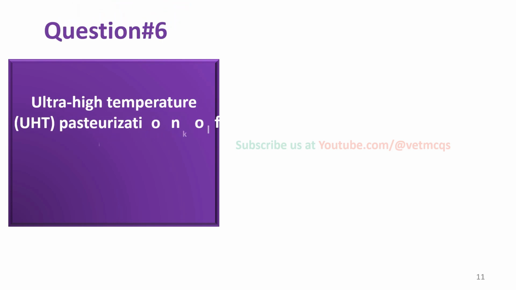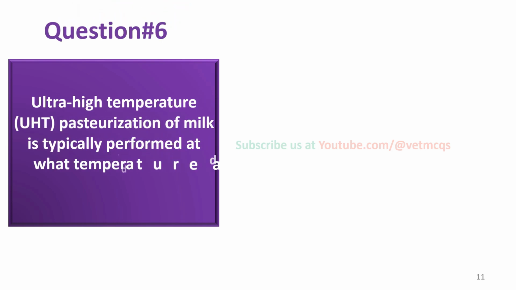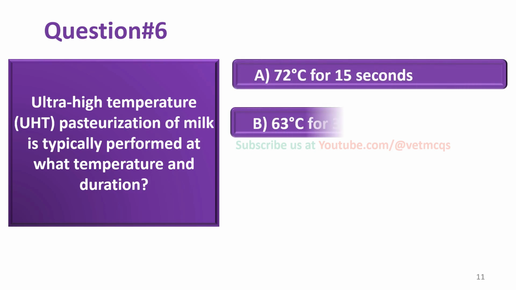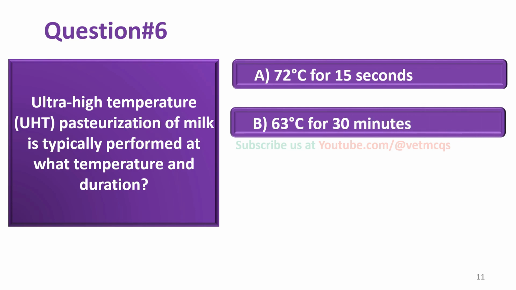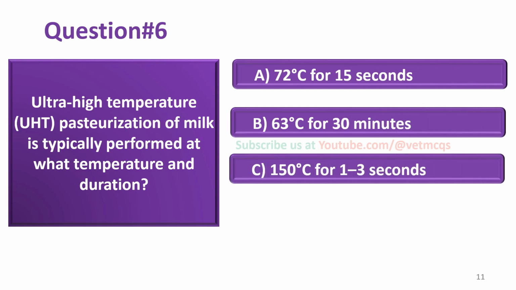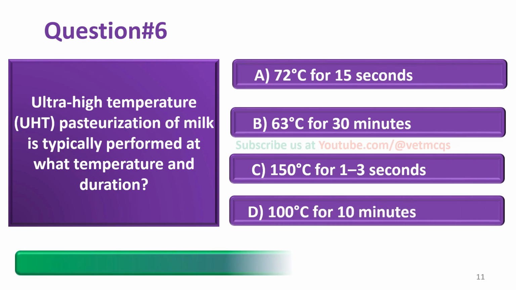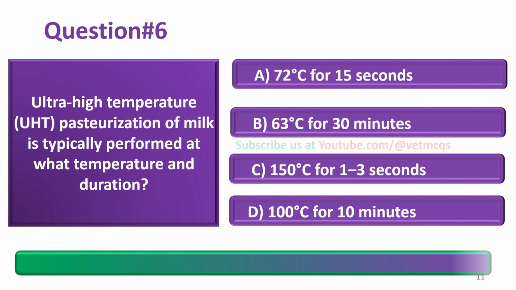Ultra high temperature or UHT pasteurization of milk is typically performed at what temperature and duration? 72 degrees Celsius for 15 seconds, 63 degrees Celsius for 30 minutes, 150 degrees Celsius for 1 to 3 seconds, 100 degrees Celsius for 10 minutes. And the correct answer is option C, that is 150 degrees Celsius for 1 to 3 seconds.